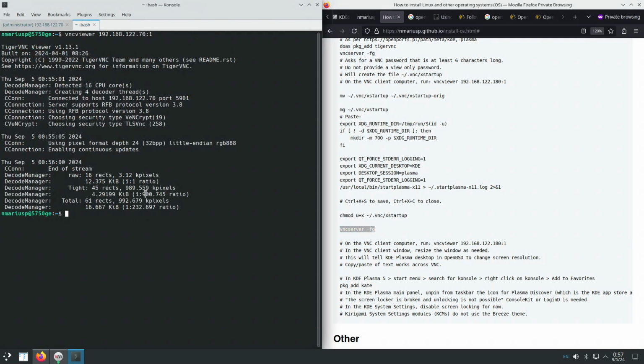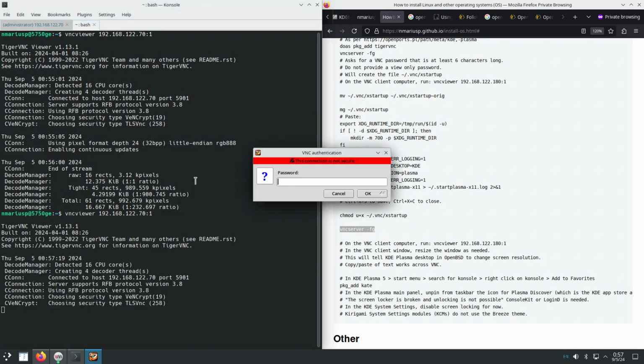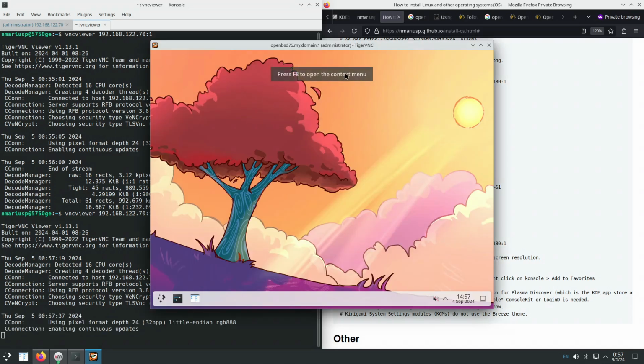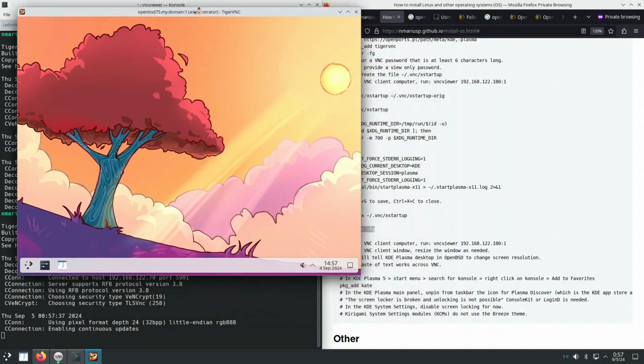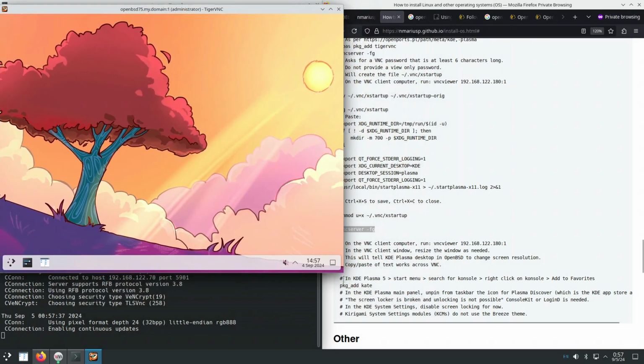And now when we connect with the VNC client, instead of the default OpenBSD X11 session with FVWM, it should start an X11 session with KDE Plasma 6, which it does. And in this case, we can resize the VNC client window as we want.